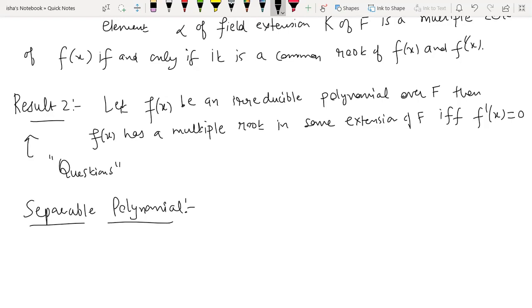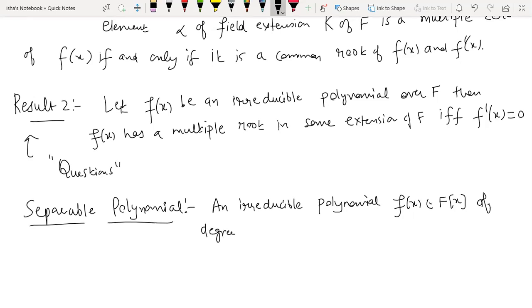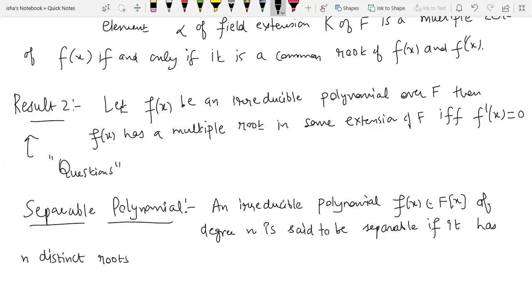So this is the definition: an irreducible polynomial f(x) belonging to F[x] of degree n is said to be separable if it has n distinct roots in its